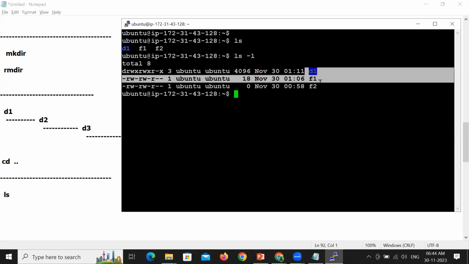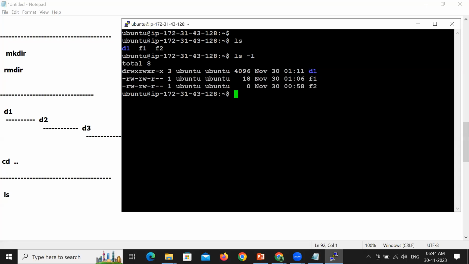But along with the files and directories, you are getting some additional information. This is the date and time when the file has been created. This is the size of the file, 18 bytes. This is the size of the directory, 4096 bytes. F2 is 0 bytes because we created it by using the touch command. Do you remember? So it creates an empty file, and this is proof that the file is empty.